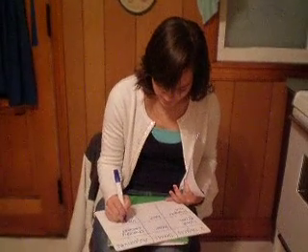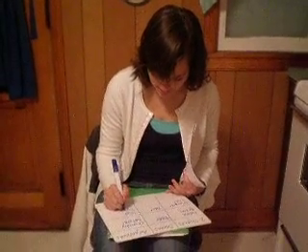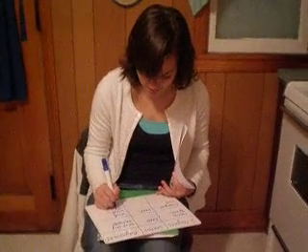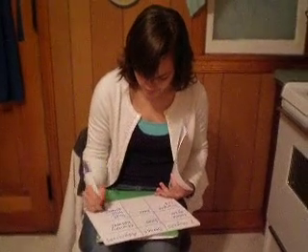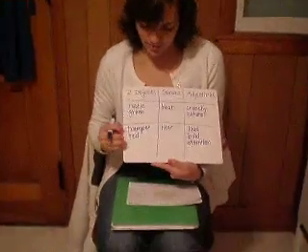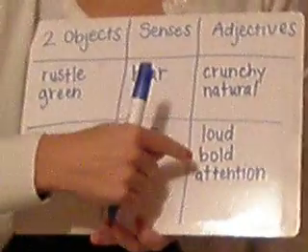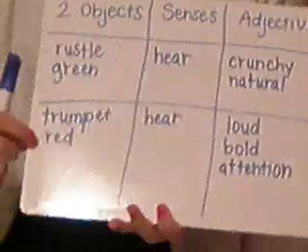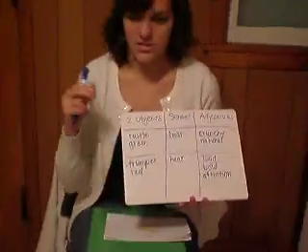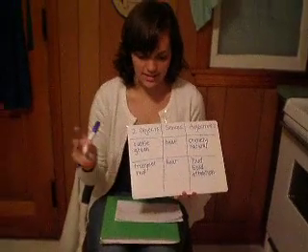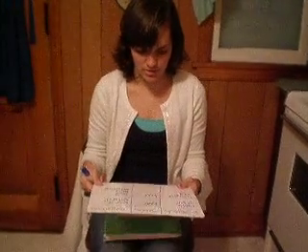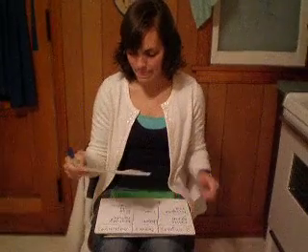So let me think about a trumpet sound. It's loud. Sometimes it's something that's very bold. Might get your attention if you hear the trumpet sound. Very loud, very attention-getting. So again, we have trumpet and red. He's comparing it to something that he hears, and it's loud and bold and attention-grabbing. That makes sense because red is a very bold color. If you see red, usually that'll grab your attention. It'll stand out just like that trumpet sound. Okay, so looking to think like the author.